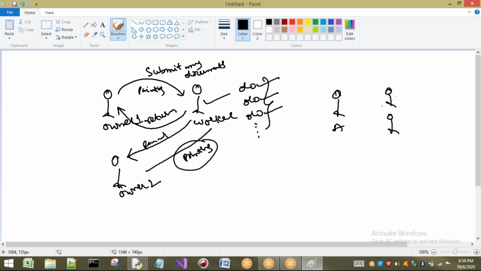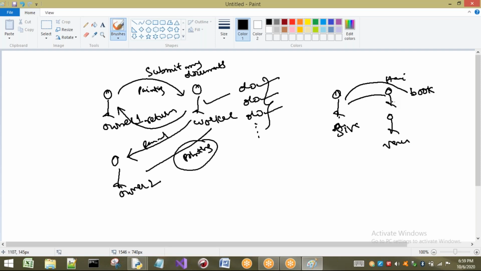So see here, A, Hari, Venu, and Shiva. Shiva is telling Hari, go and bring your book. He will go and bring the book and he will return it to whom? Shiva, because he is calling this Hari.